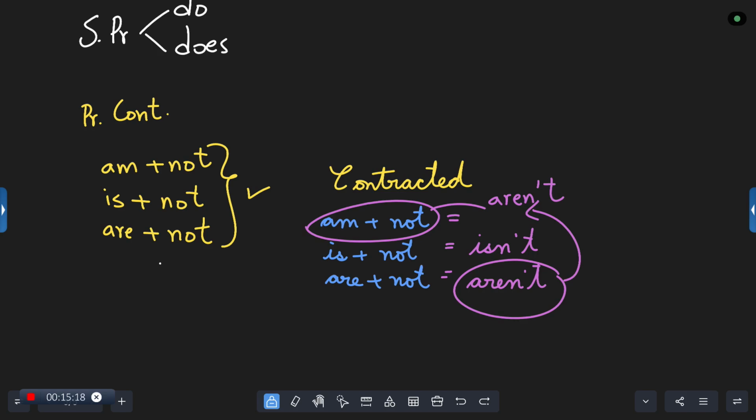So write these negative forms and the contracted forms, and remember am plus not and are plus not is the same. But when it's expanded, we write clearly.